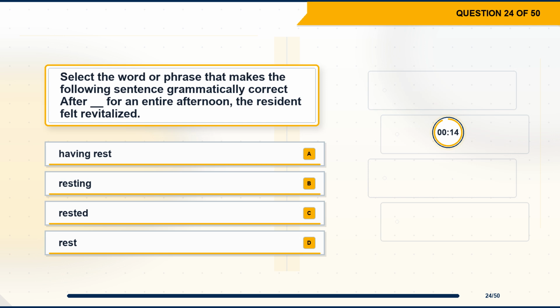Question 24. Select the word or phrase that makes the following sentence grammatically correct. After blank for an entire afternoon, the resident felt revitalized. Option A, having rest. Option B, resting. Option C, rested. Option D, rest.